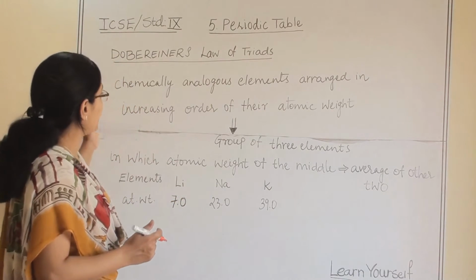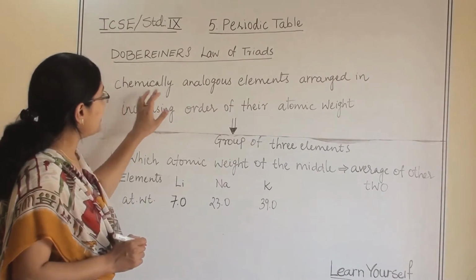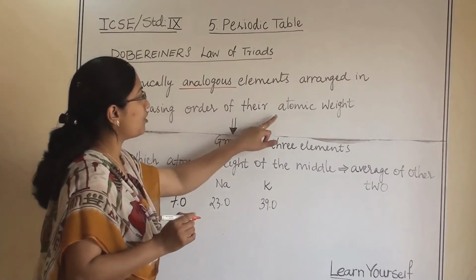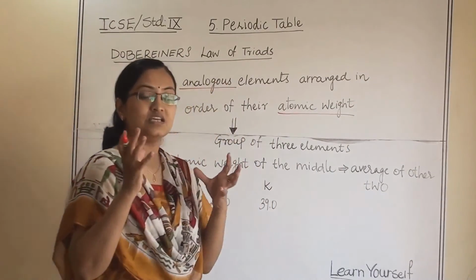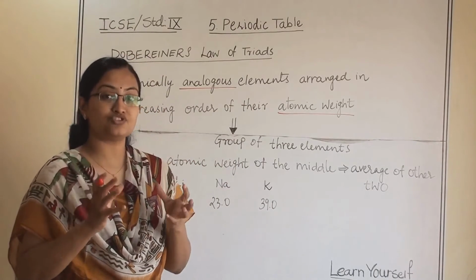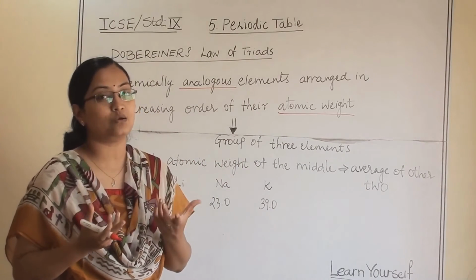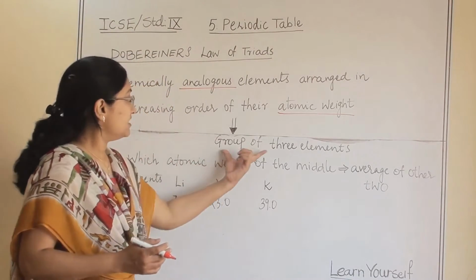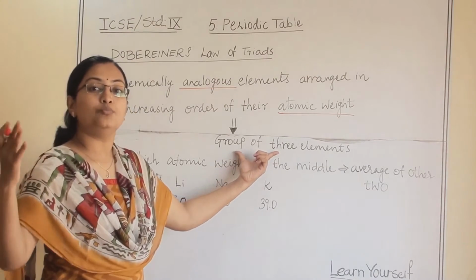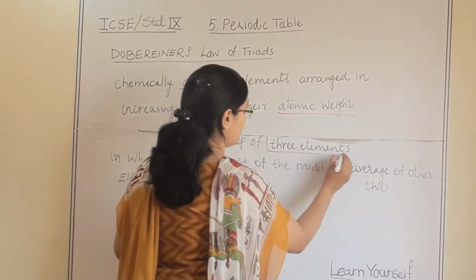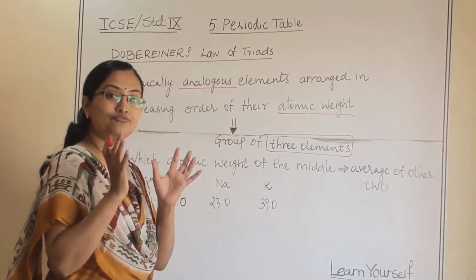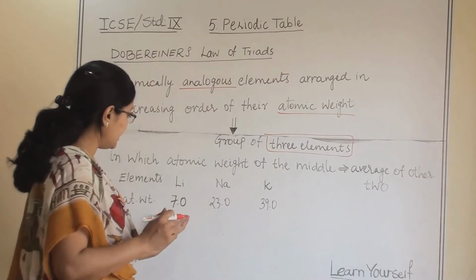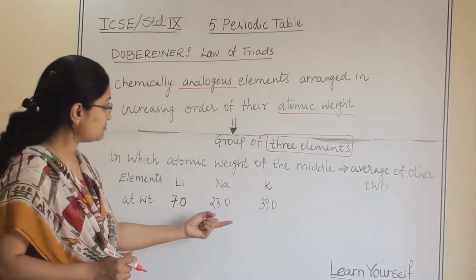As per the law, chemically analogous elements are arranged in increasing order of their atomic weight. He selected some elements which he found to be chemically analogous, that means they have similar chemical properties. And he found that they form a group of 3 elements. So he arranged them in a group of 3, for example lithium, sodium and potassium.